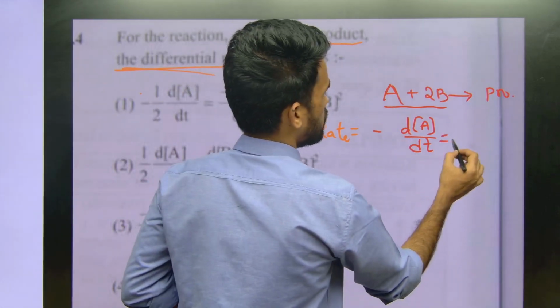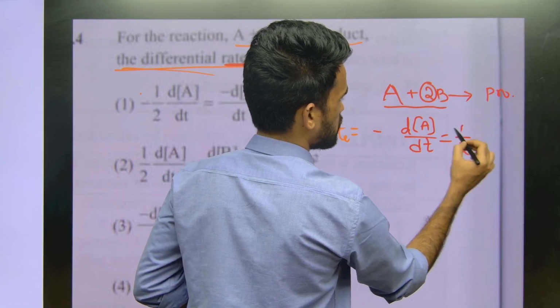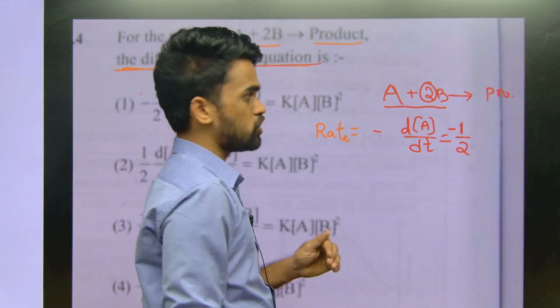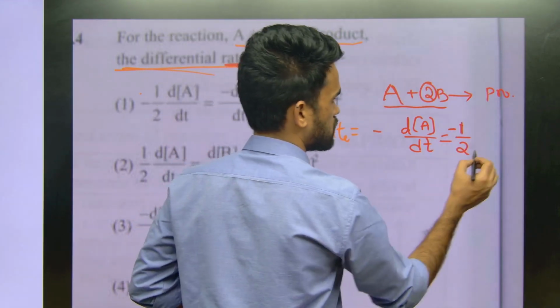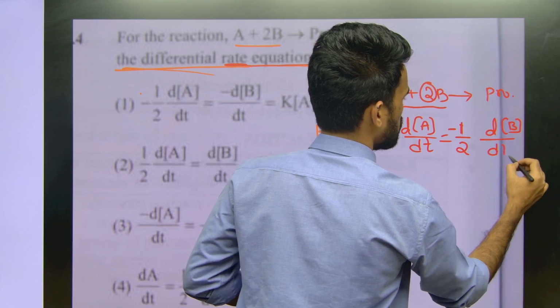Here 2 is there, so write it as 1 by 2 first. Reactant, you can insert minus symbol because the concentration of B decreases with time, that's why minus, is equals to dB by dt. That's it.